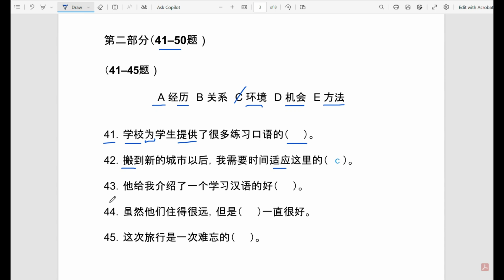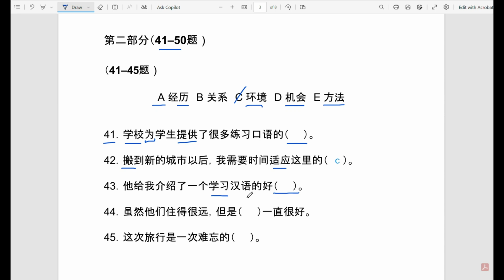Then 43 says, 他给我介绍了一个学习韩语的好 something. So he introduced to me, this could be a person or it could be an object. So we could either say 关系, a relation, but in this case it does not make a lot of sense because they would have rather said he introduced me a teacher or another kind of person that you can really introduce.